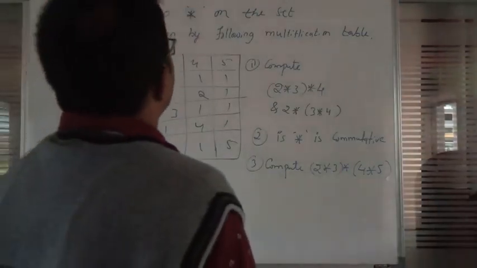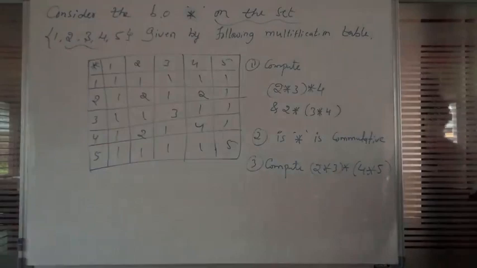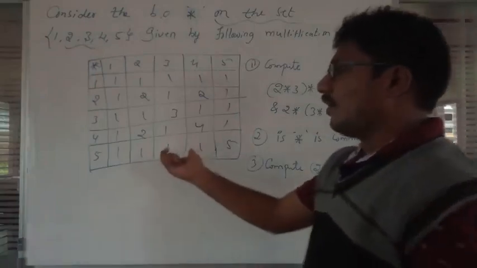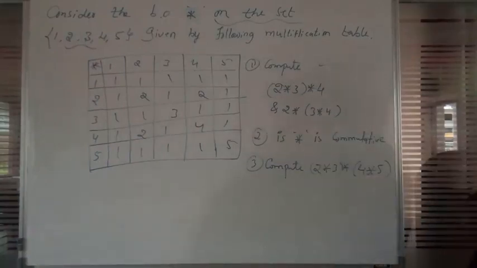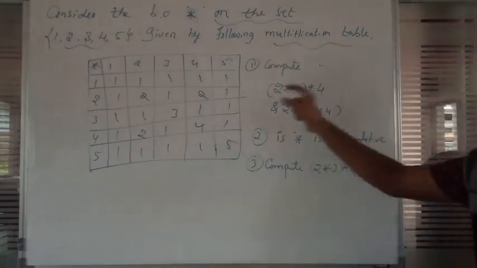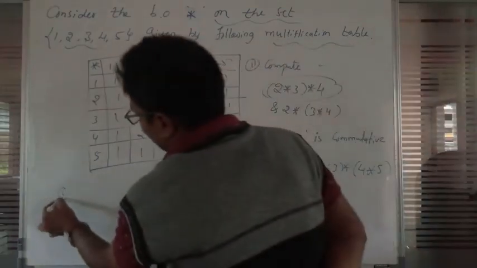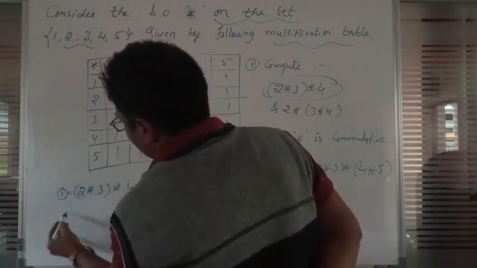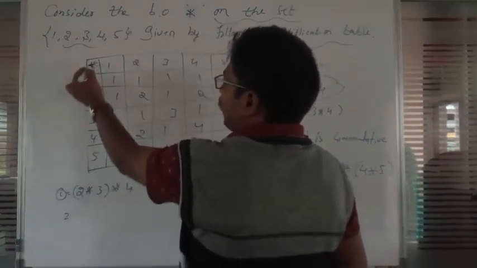Consider the binary operation star on the set. This operation table consists of 5 rows and 5 columns. This means 5 elements 1 2 3 4 5. This one column is already given in the textbook. They are asking that we should compute 2 star 3 star 4, by using this multiplication table. First we should come to 2 star 3 star of 4. Okay, 2 star 3, just you have to observe here.